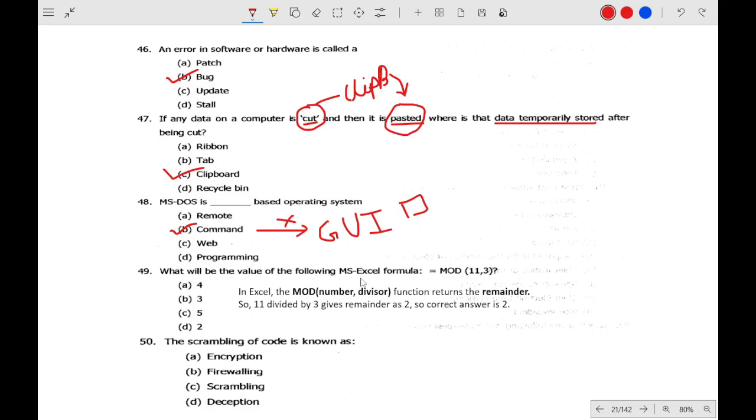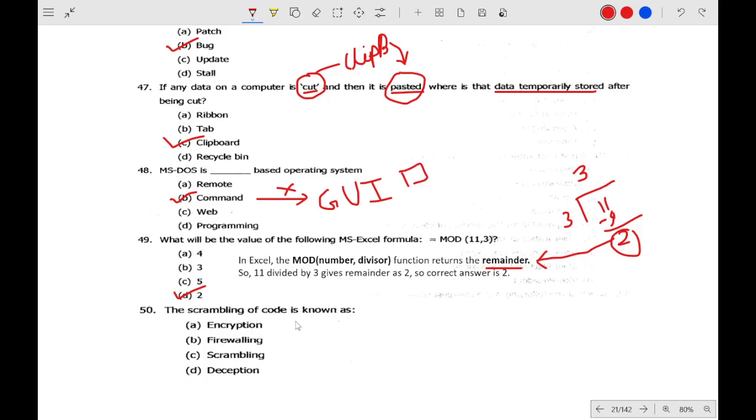What will be the value of MOD? This is very easy. This is a mod function. Two numbers will be given and the result will be the remainder. You have to divide the numbers, 9 divided by 3 with the remainder 2. So 2 is the remainder and that is the answer. This function gives the remainder. So the correct answer is 2.